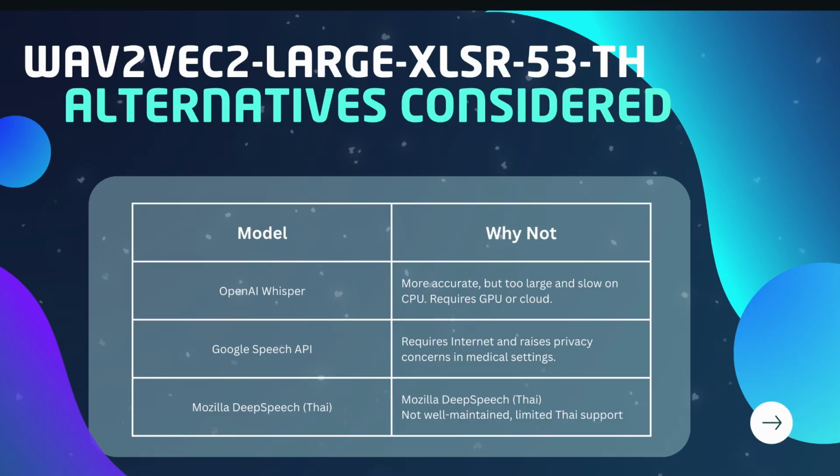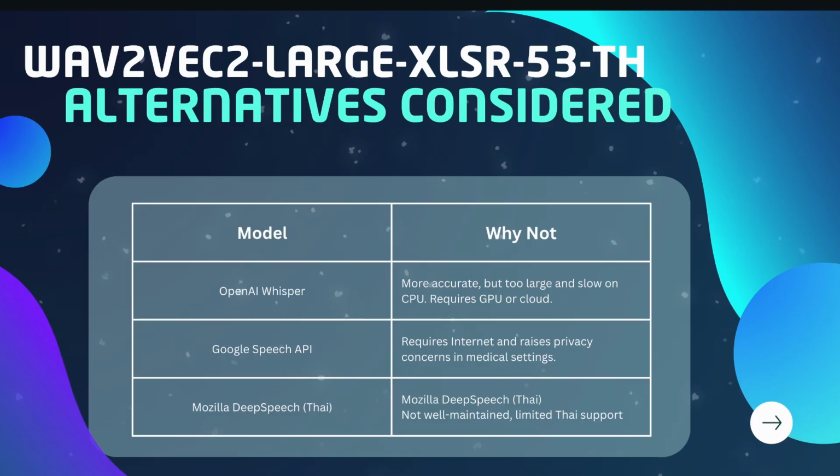Now, the alternatives considered. We have considered a lot of alternatives, such as OpenAI Whisper, which, while more accurate, is too large and too slow on CPU and requires GPU or cloud resources, making it impractical for many clinical settings. Google Speech API requires internet connectivity and raises privacy concerns. Mozilla DeepSpeech for Thai was another option, but it's not well maintained and has limited Thai language support.